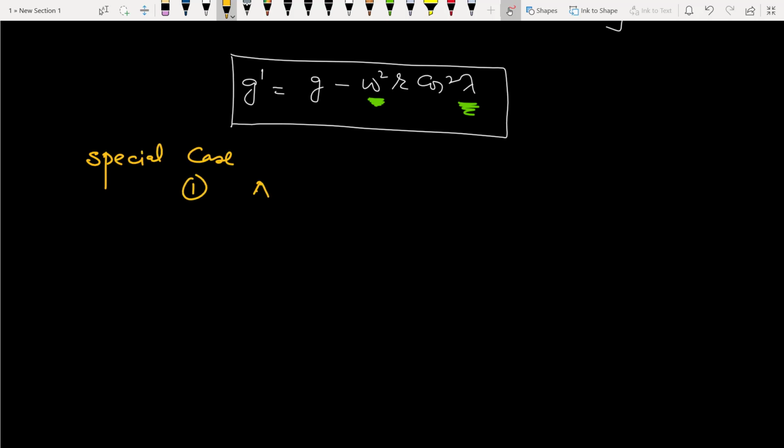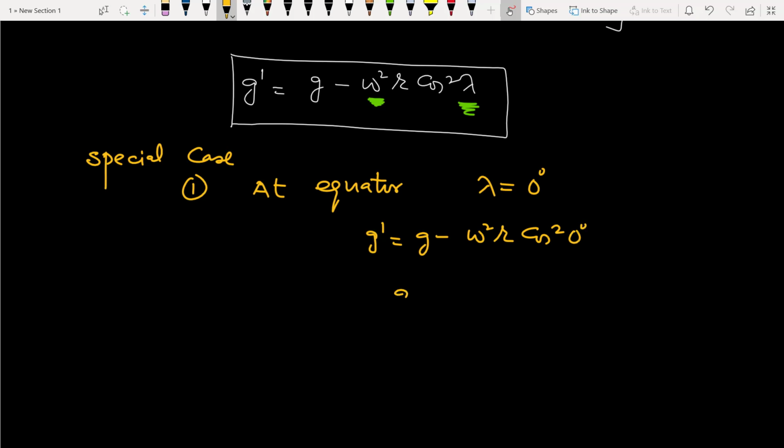At equator, lambda is equal to 0 degree, so g dash is equal to g minus omega square r cos square 0 degree, which is 1. g dash is equal to g minus omega square r, and this is the value at equator, and this is the minimum value.